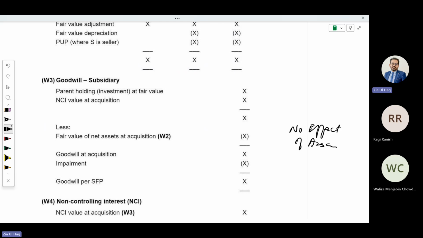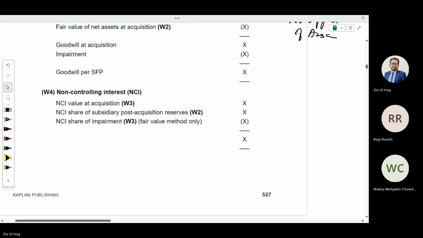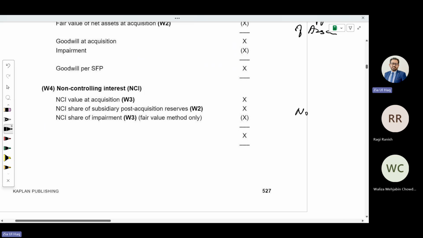Because goodwill is relating to what? The subsidiary. Relating to an associate, we record investment in associate. Unlike a subsidiary, where we don't record investment but we record goodwill. In non-controlling interest, there is no effect of the associate, because non-controlling interest is relating to the subsidiary.